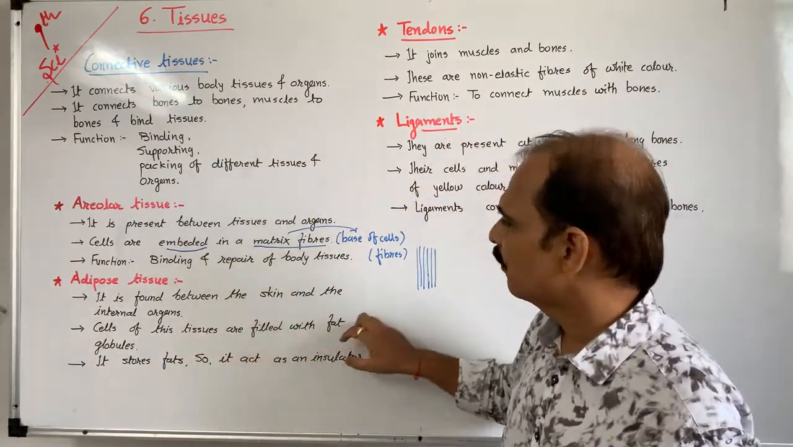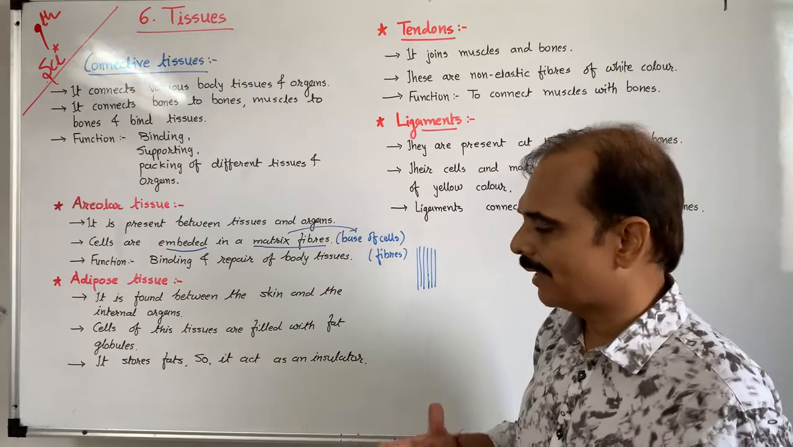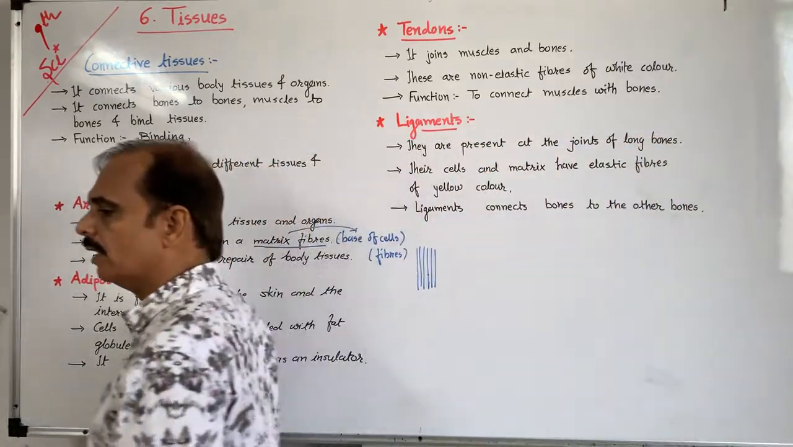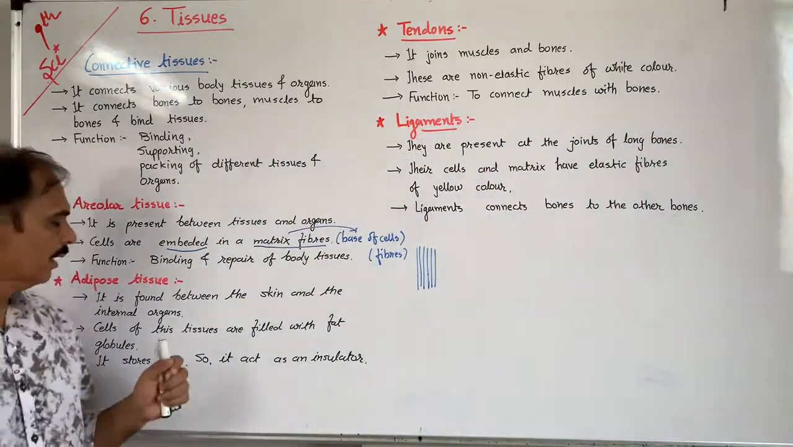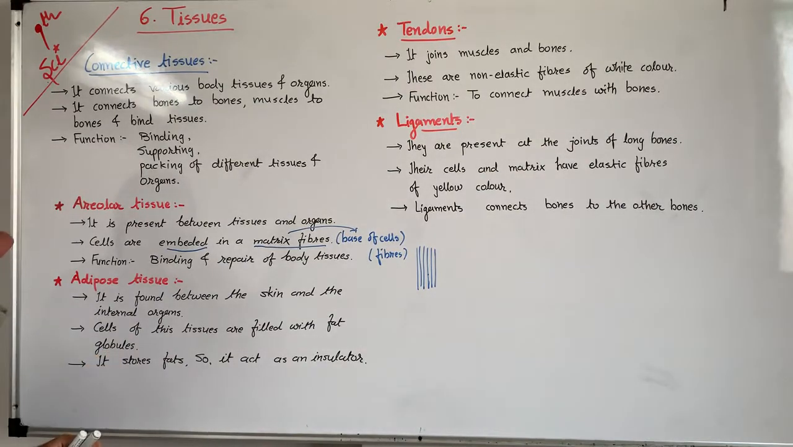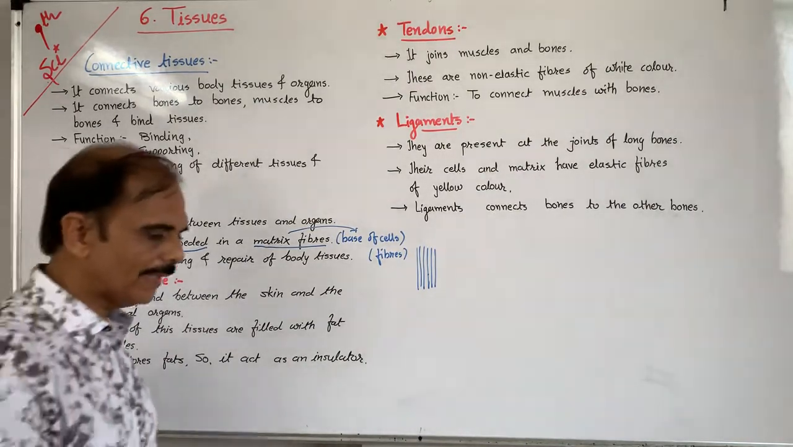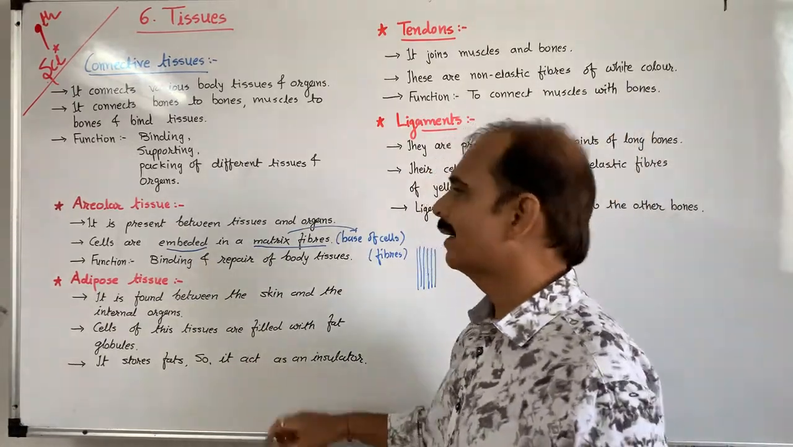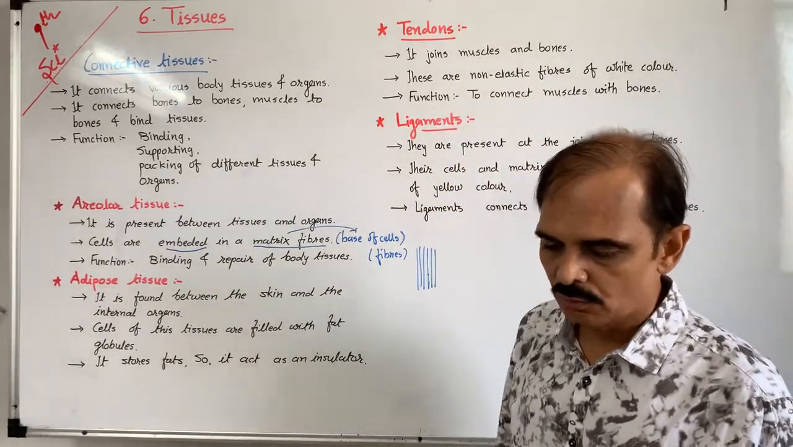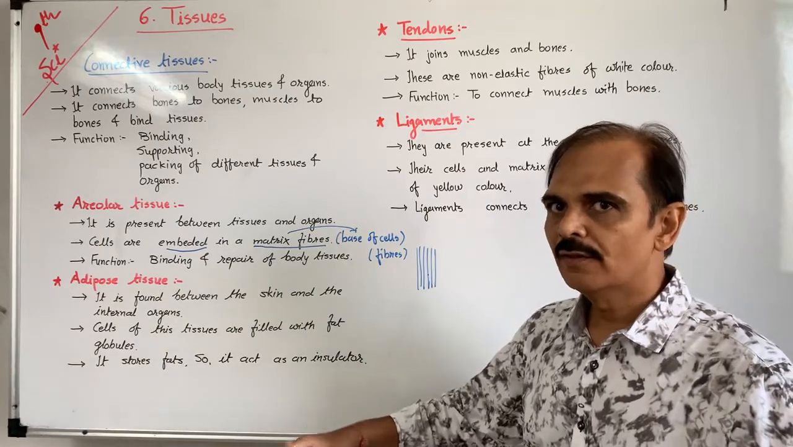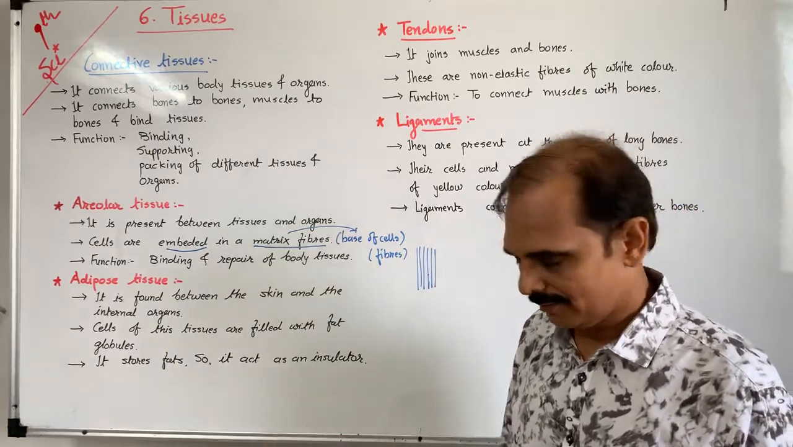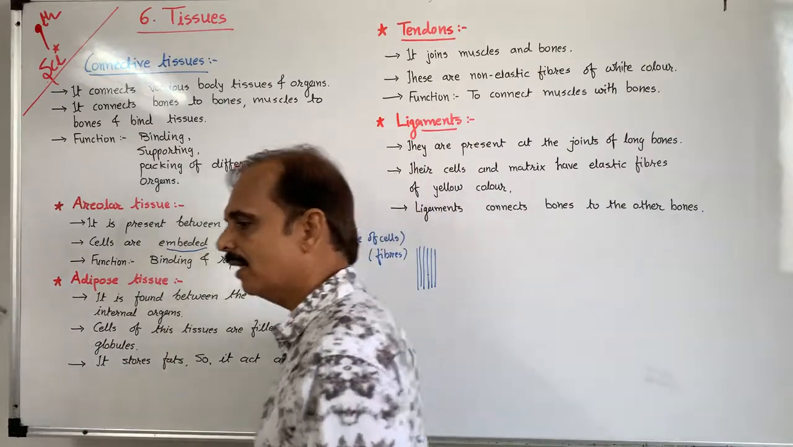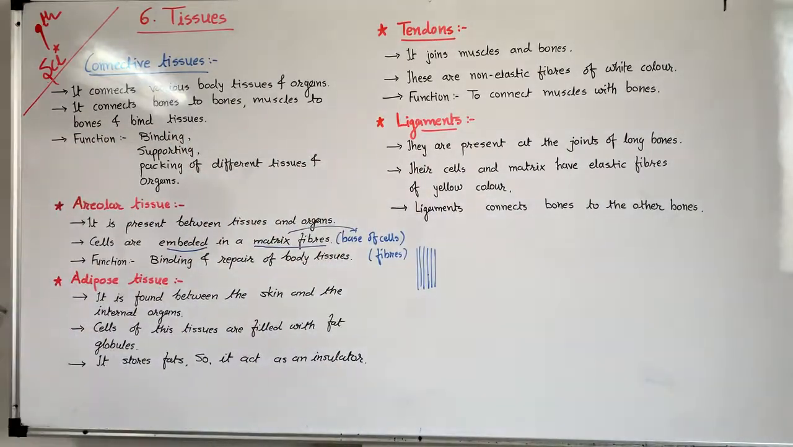Cells of this tissue are filled with fat globules, meaning excess energy is stored in our body in the form of fat globules. Globules means small globules. So it stores fat, and so it acts as an insulator. Those who are fatty feel less cold because fats are there as insulators.